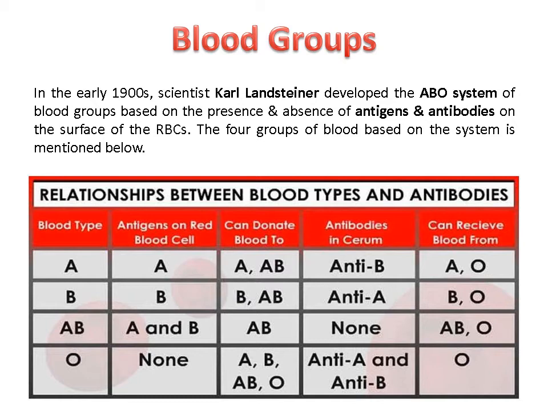From the table, we understand that people with blood group AB can receive any blood group because of the absence of clumping. For this reason, a person with blood group AB is called a universal recipient. A person with blood group O is called a universal donor because his red blood cells have no antigens.